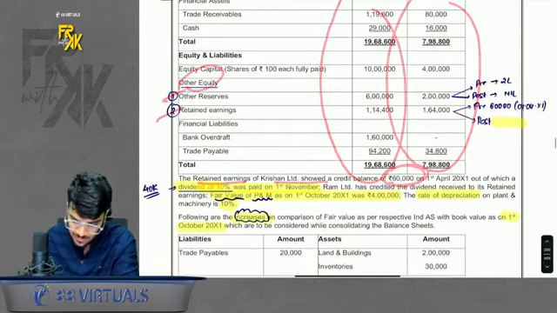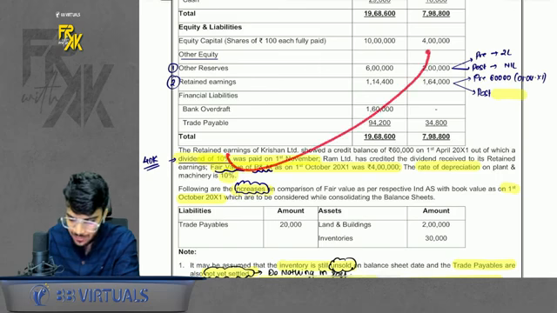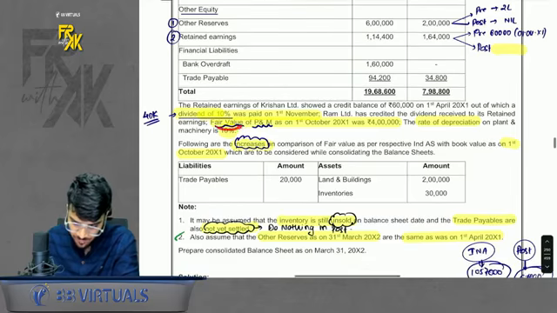So this is the opening balance of retained earnings, 60,000, out of which 10% dividend was paid. Dividend of 10% will be calculated on capital amount. So 4 lakh into 10%, it will be 40,000. Effects you already know. Then it says that fair value of plant is given.